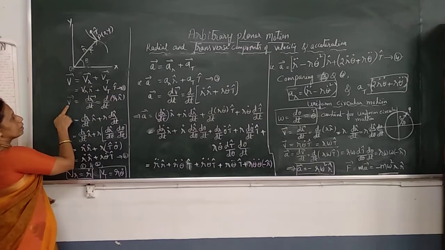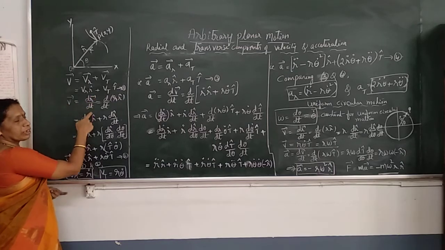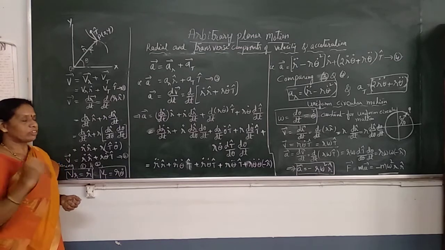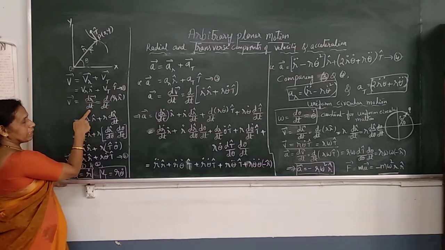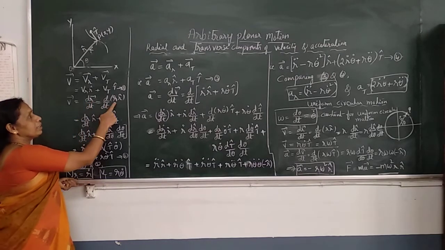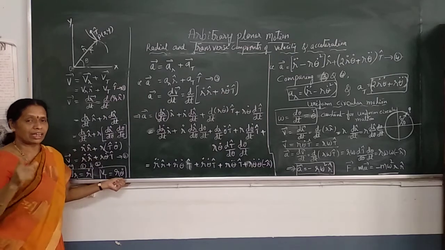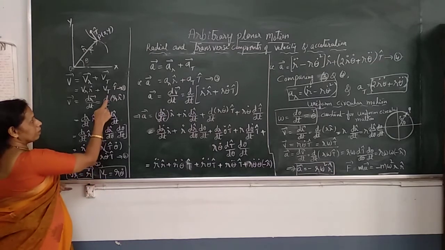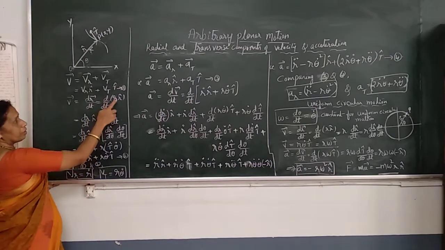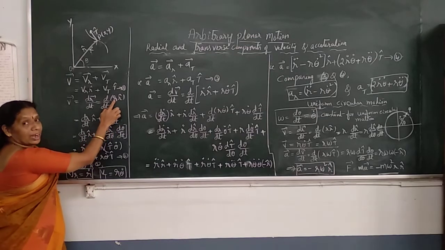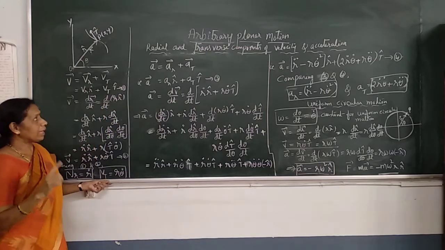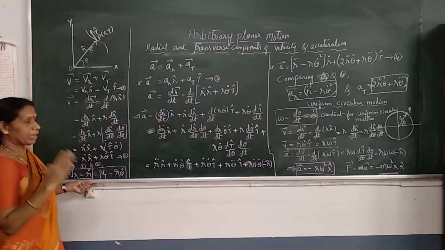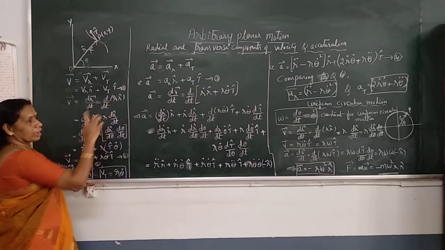Now, by definition, velocity is nothing but dr vector by dt. In the previous class we discussed that velocity is defined as the rate of displacement, the rate of change of position. So dr vector by dt. What is R vector? You can write it as r R cap. Any vector can be written as a product of magnitude and direction, which is nothing but the unit vector. So that d by dt of r R cap. Now let us differentiate. Both r and R cap are variables. Both magnitude and direction are varying here.